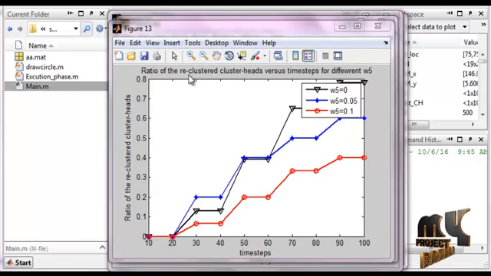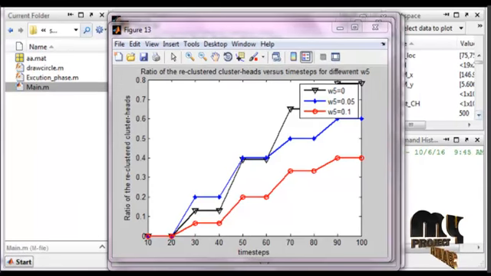Similarly, this is also the recluster cluster heads versus time steps for different weights. W5 equal to 0, W5 equal to 0.05 and W5 equal to 0.1. These are the different weights calculated for the recluster cluster heads. This is the ratio of the recluster cluster heads, and this is the time step. These are the running procedures of the product.